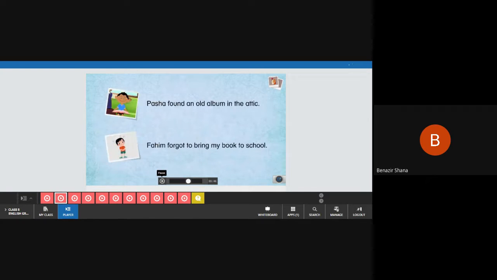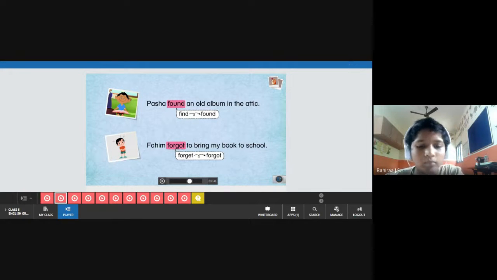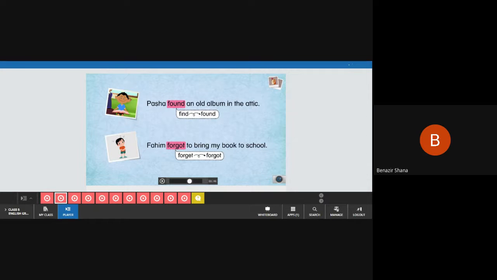So everyone listen now. We do not use any particular rule for changing some verbs into the past tense, like the verbs here. See here, are we using any rules here for found? Are we using the verb plus ed? Dishon, are we using any ed with the main verb or just converting it to another word? So this is the past form for that. Can we add ed here? No, ma'am. That is a wrong form, right?